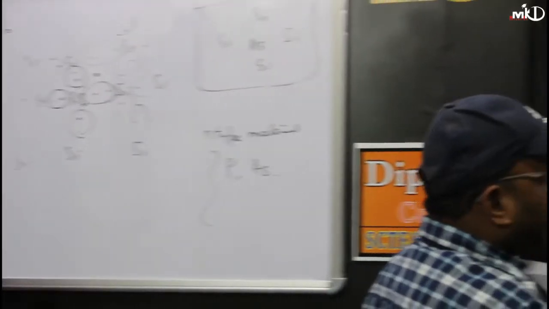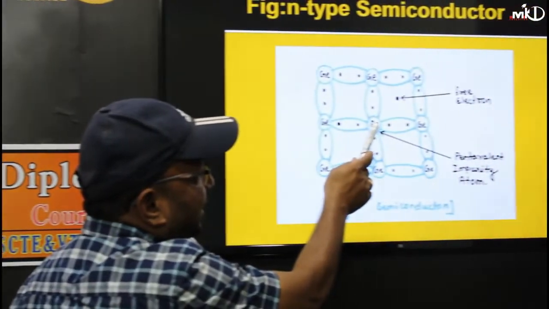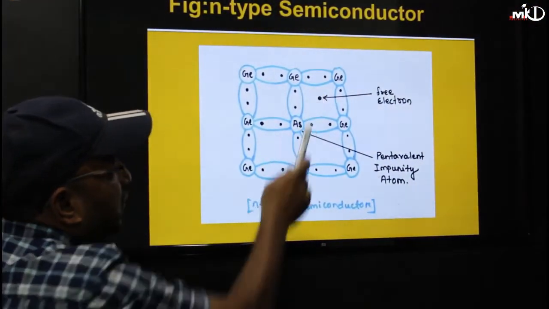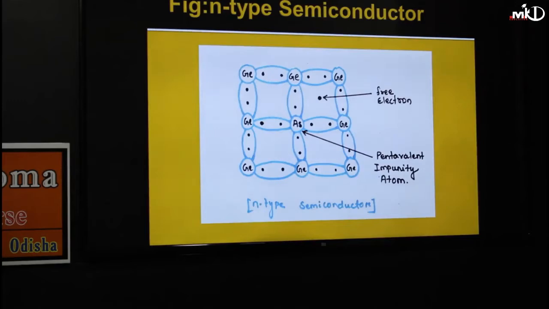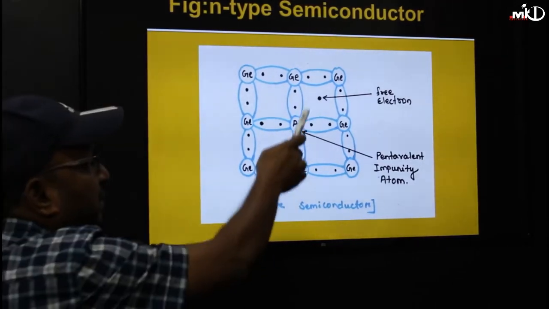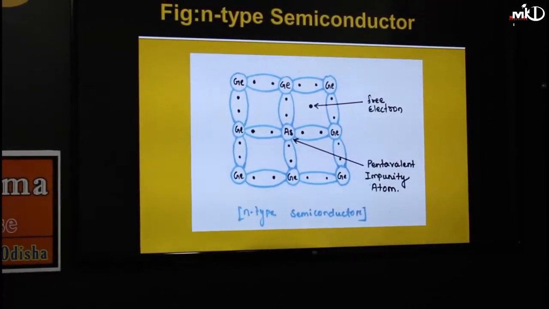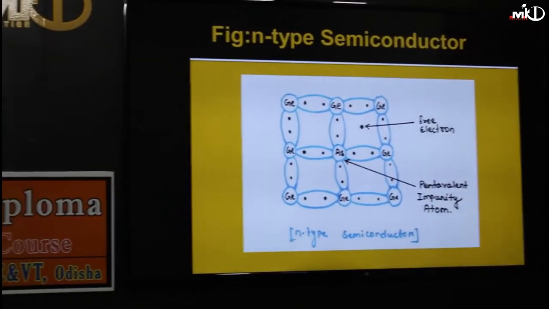Now, if 1 arsenic is added, then I am getting 1 free electron. If I have 10 arsenic, then I get 10 free electrons at 0 degree Kelvin.